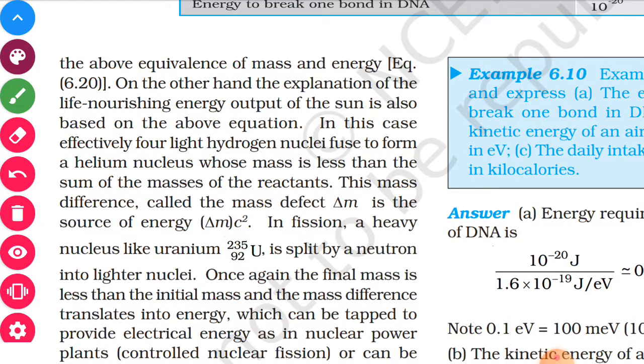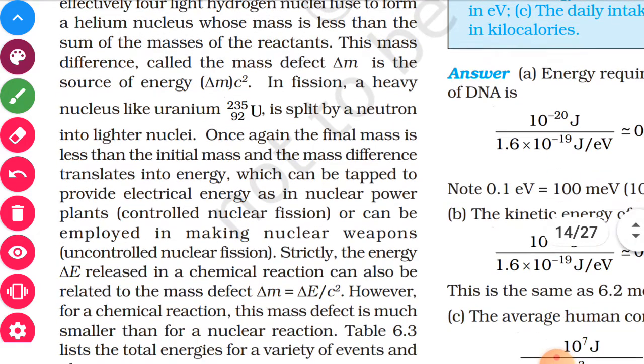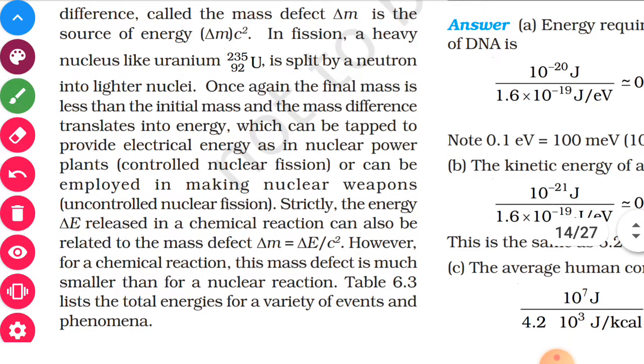If you have light nuclei which are fused, then a large amount of energy is produced. If delta m is the mass which is converted into energy, then delta m c square is the amount of energy which is produced. In fission, a heavy nucleus, like uranium 235, is split by neutron bombardment, and lighter nuclei are produced. Some mass will disappear.